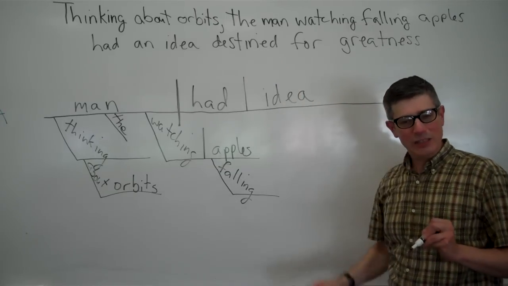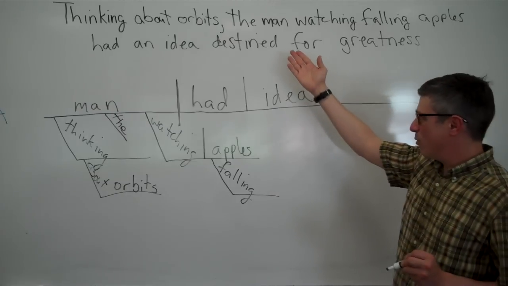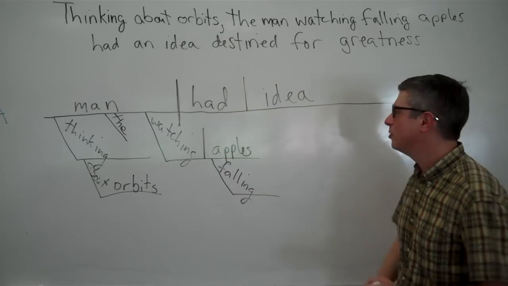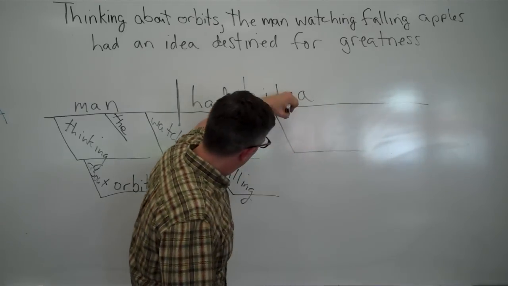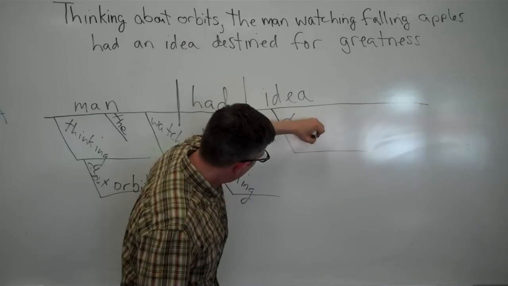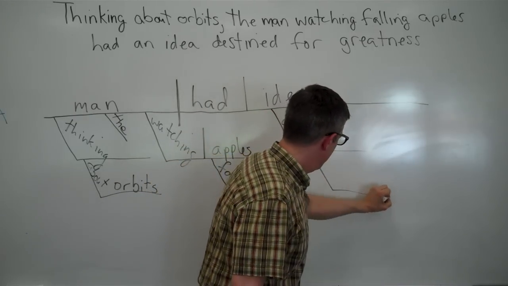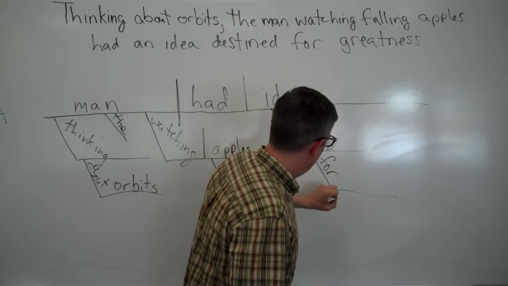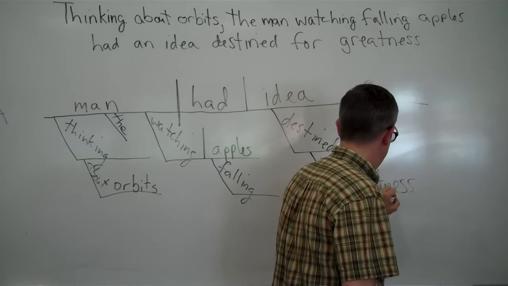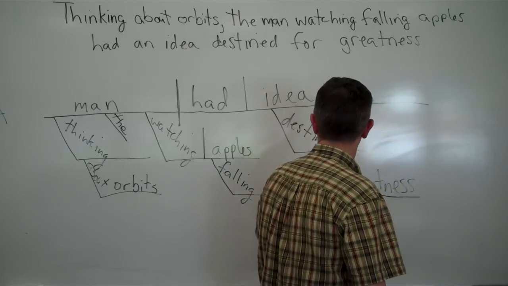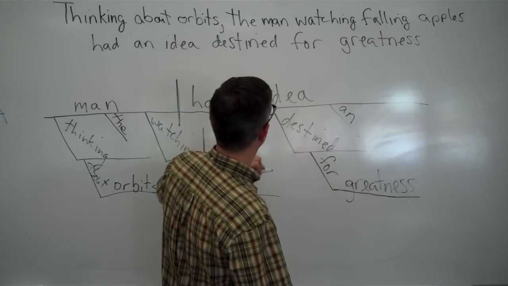So destined for greatness, likewise, is a participial phrase. It's modifying idea here. This time it's beginning with a past participle as opposed to a present participle. So an idea, and we'll just write destined. And how was it destined? It was destined for greatness. So we have for greatness, prepositional phrase, modifying destined, modifying the adjective destined. And I've left off the indefinite article, right? Had an idea destined for greatness.